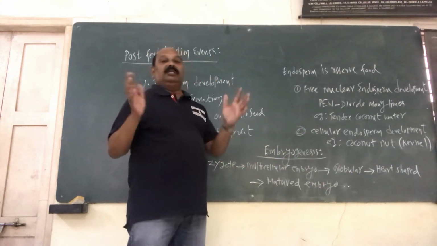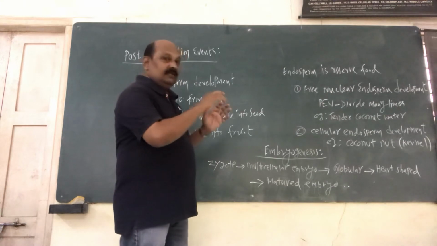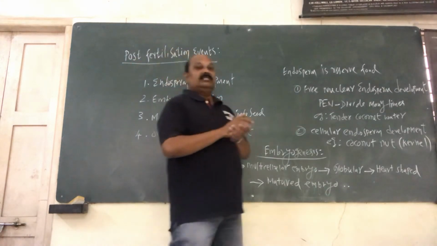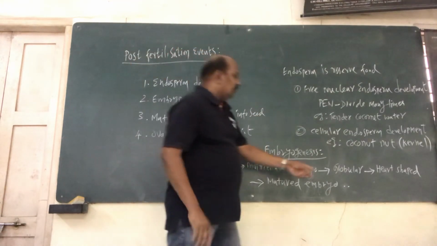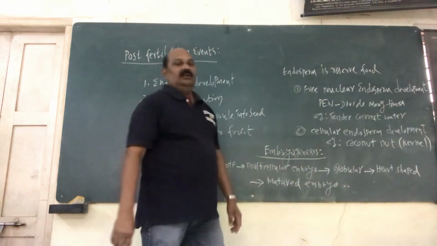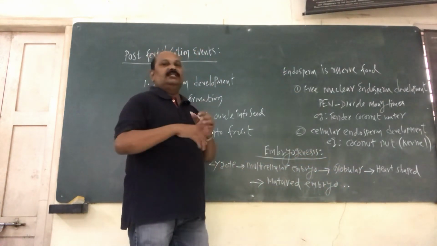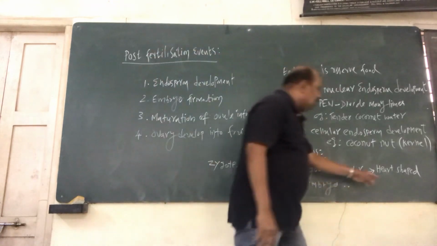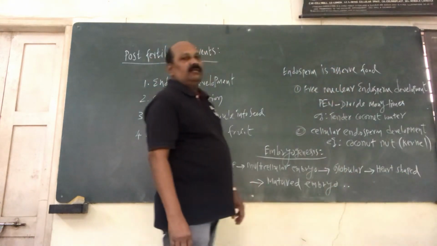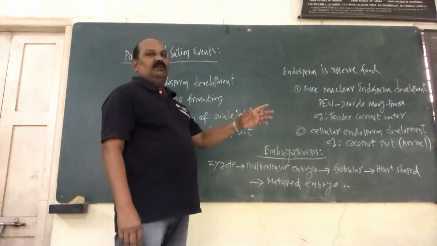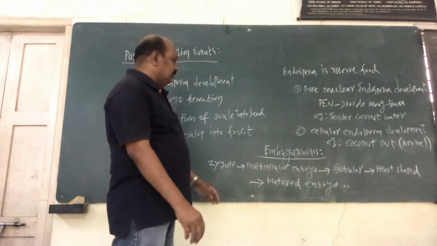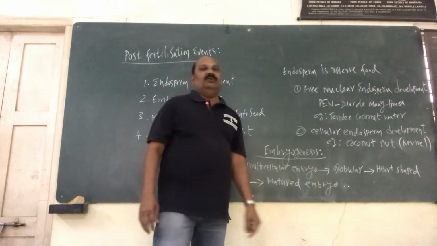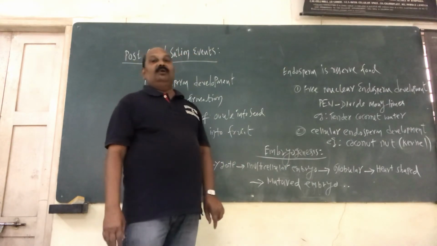Now it takes a globular shape, that means round or spherical shape, what we call a globular embryo. Now the globular embryo changes into a somewhat human heart-like structure, what we call a heart-shaped embryo. Now the heart-shaped embryo undergoes some further changes to completely form the matured embryo.